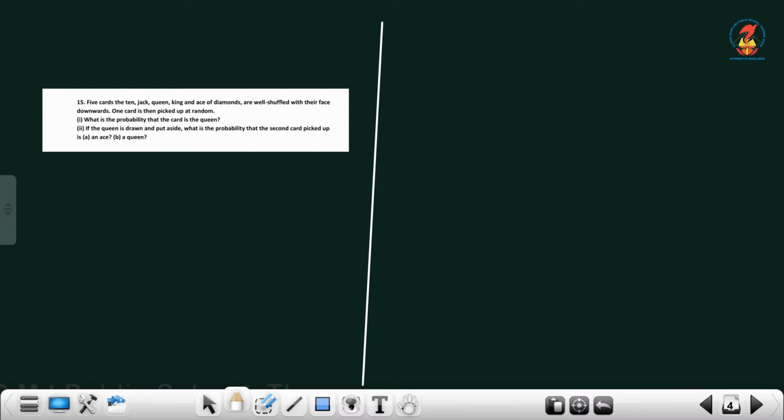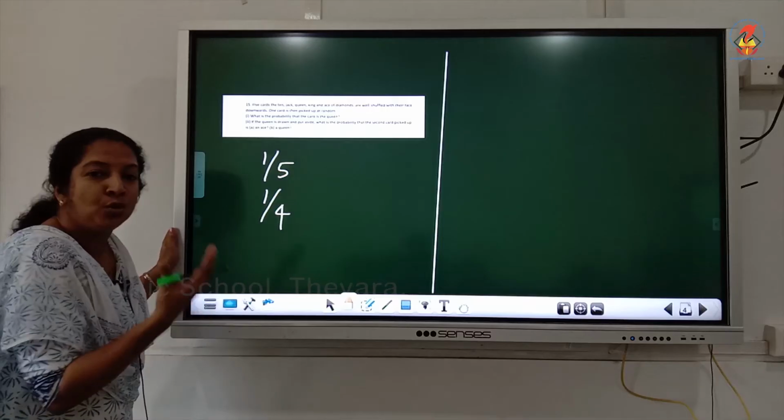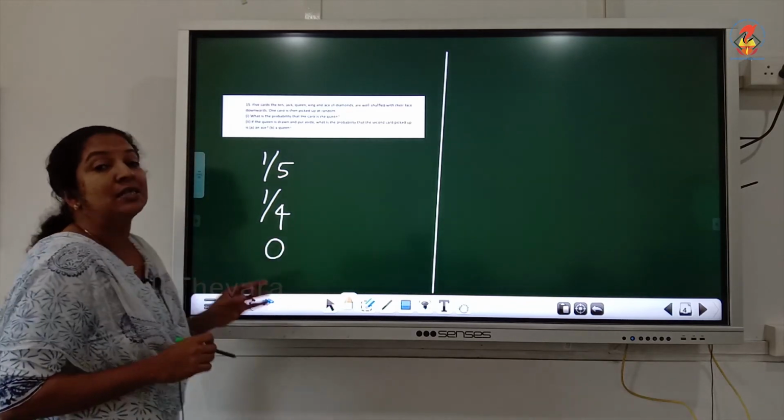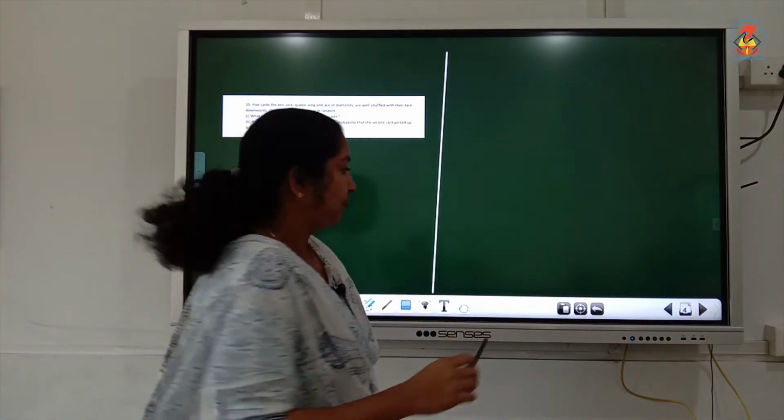Then 5 cards. The 10, jack, queen, king and ace of diamonds are well shuffled with their faces downwards. One card is then picked up at random. What's the probability that the card is a queen? How many queens are there? 1. 1 out of 5. Second subdivision: if the queen is drawn and put aside, what is the probability that the second card picked up is an ace? How many aces here? 1. 1 by 4, because we have taken out the queen. Then a queen. No queen there. So the probability of the last one is an impossible event, it is 0.